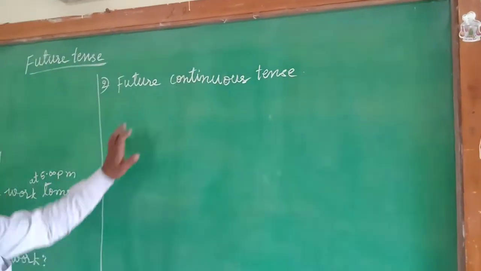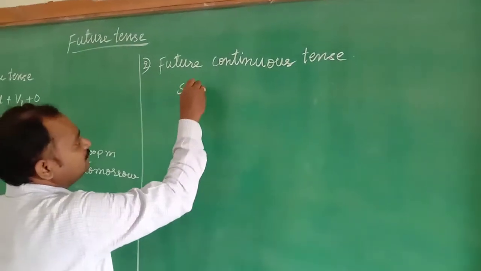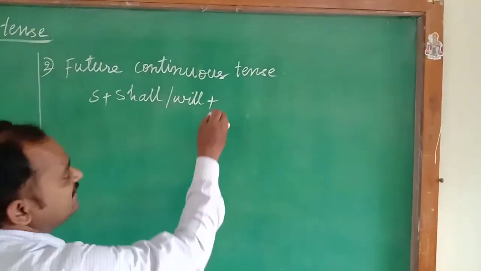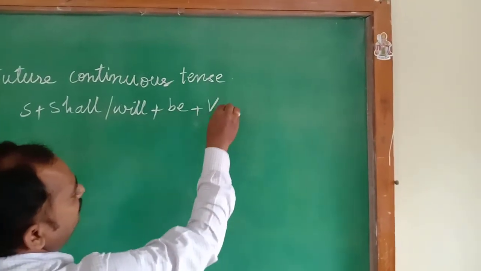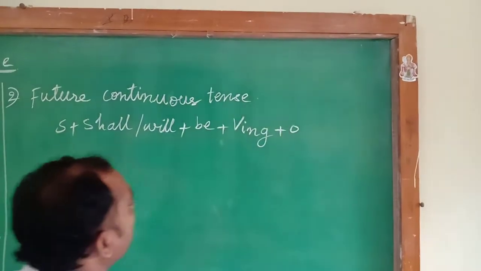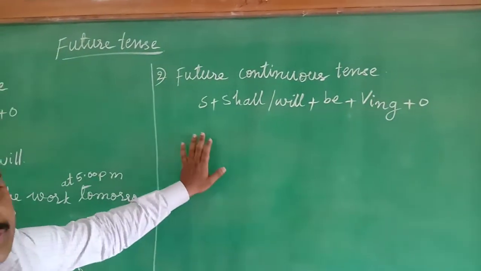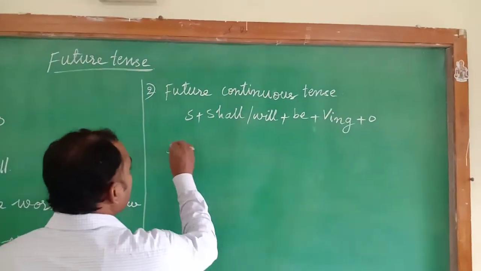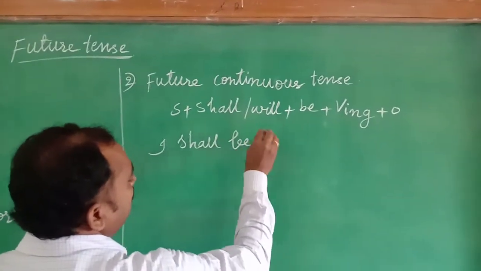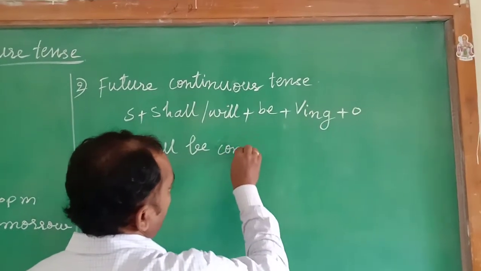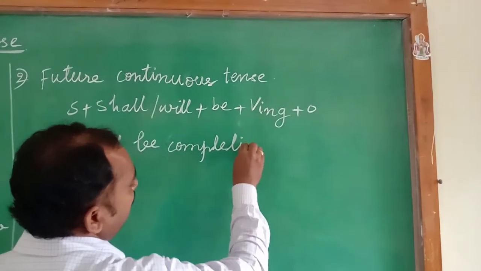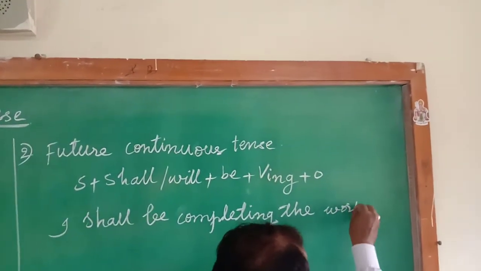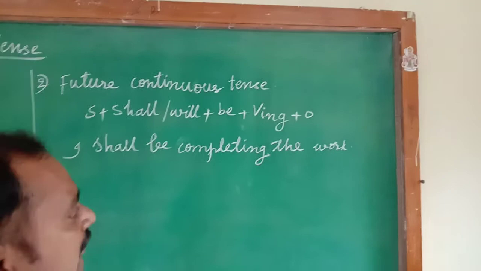Future continuous tense structure is subject, shall or will, plus be, plus verb ing form, plus object. This is the structure of future continuous tense. I will explain this structure with the help of an example sentence. I shall be completing the work.